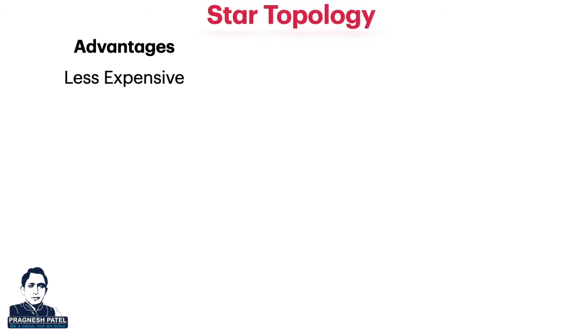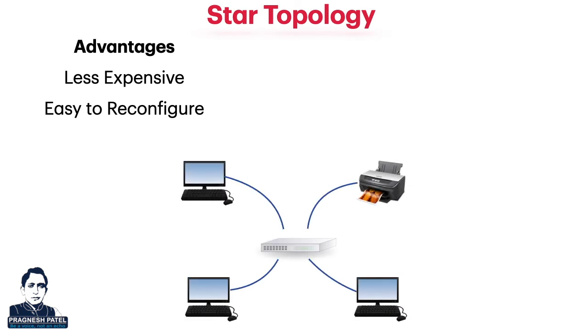Now, the advantages of star topology: only one input or output port and one cable are needed for each device to connect to several devices. It makes it less expensive than the mesh topology. Addition and removal of devices in the network are very easy. If one cable connecting to the central device fails, only that one communication link goes down, not the entire network. So, star topology has good fault tolerance.